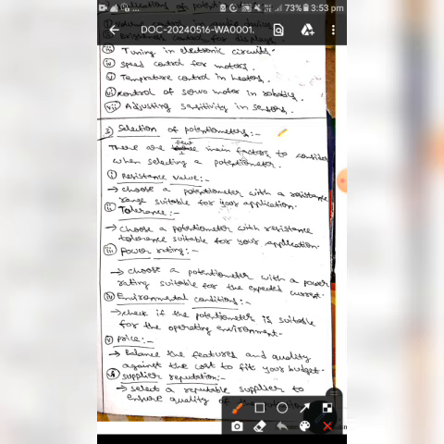These are all the factors we should consider while selecting a potentiometer.